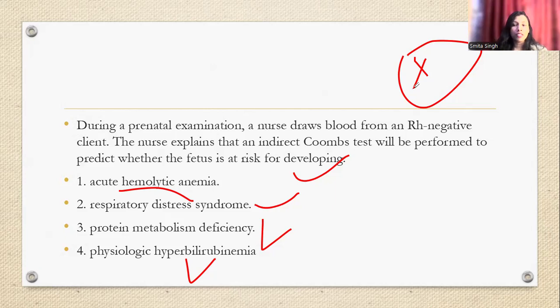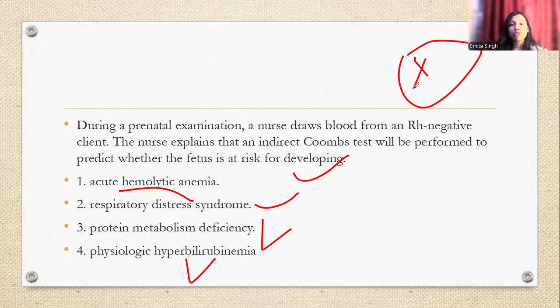If we talk a little about Rh negative pregnancy, you should have knowledge. The baby of an Rh negative mother, when ultrasound is done, occupies a Buddha position in that ultrasound.